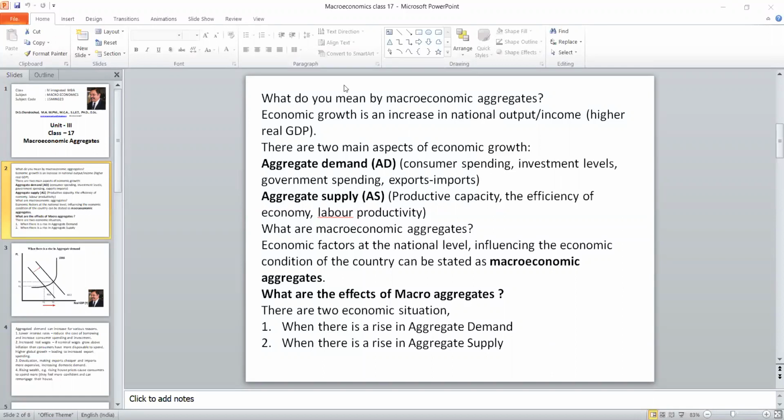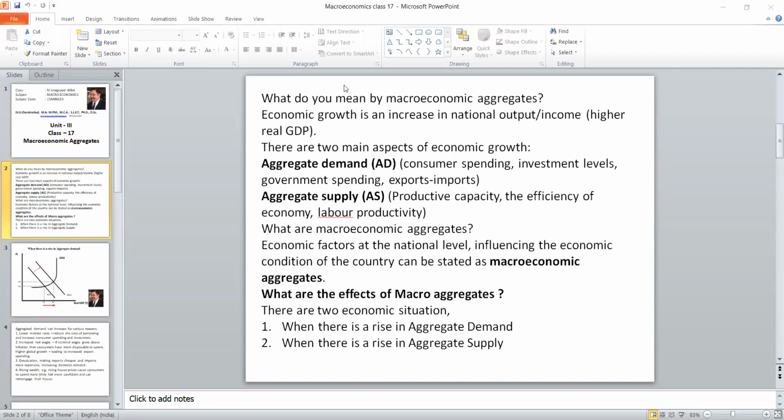So in this class, the causes for aggregate demand and aggregate supply: for the demand side are consumer spending, investment level, government spending, and balance of trade. Balance of trade means export and import will be included. On the supply side, there are 3 elements: production capacity, efficiency of economy, and labor force. So now we are entering into, suppose there is a change in the demand, what will happen?